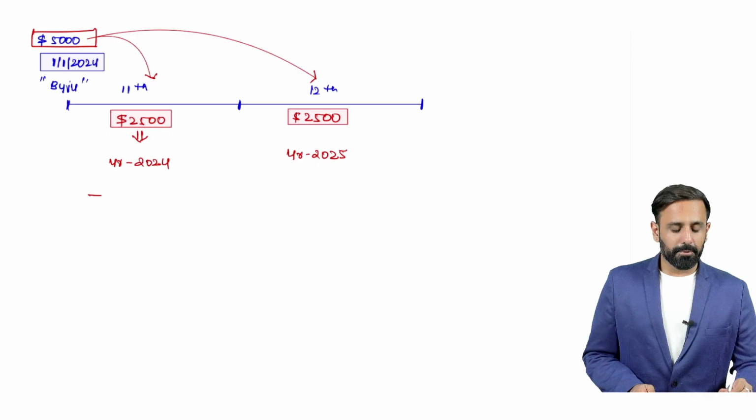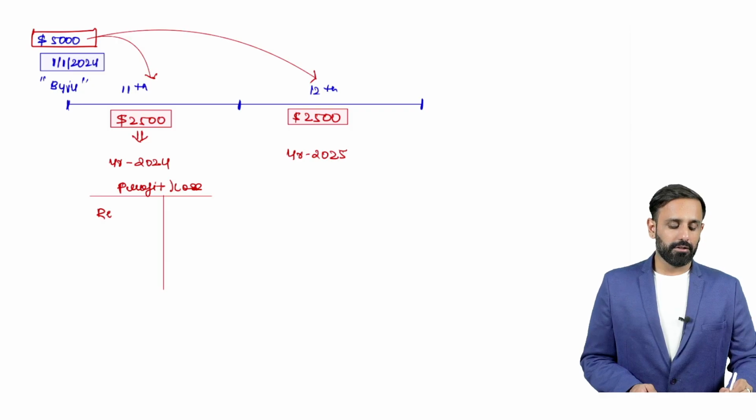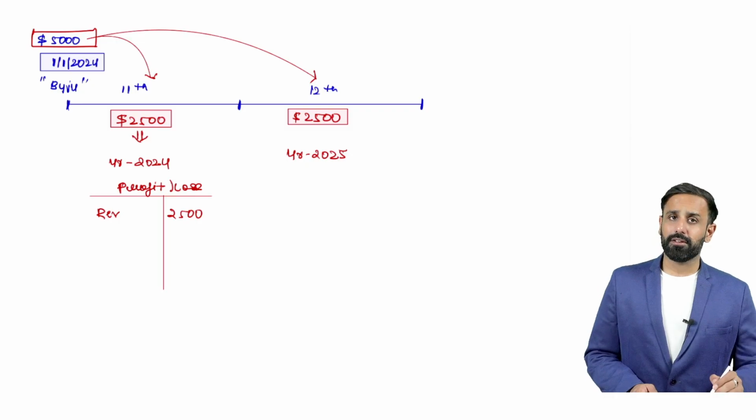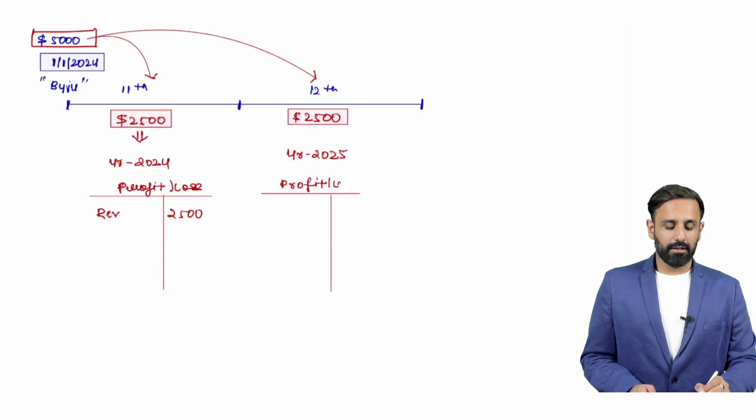Now when Byju's prepares the normal profit and loss account, I'm talking about the company, they will show the revenue of $2,500 only, even though they received $5,000. The remaining revenue of $2,500 they will show in the next year.